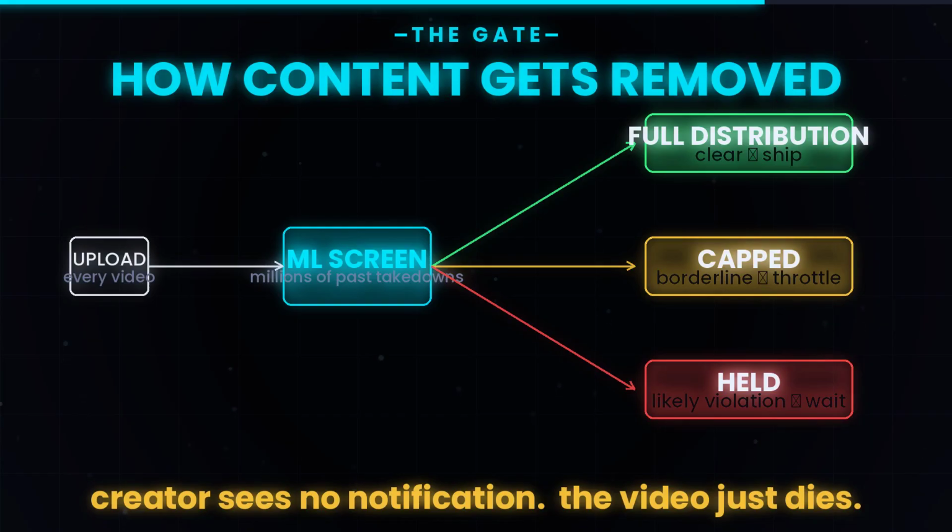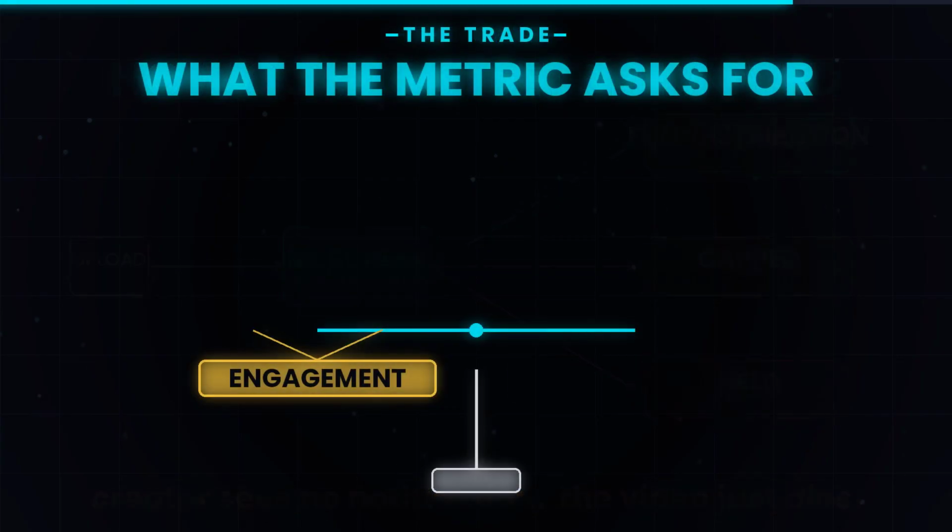From the creator's perspective, it looks like a video flopped. The downranking system is the reason a video can hit 100,000 views overnight and then suddenly stop. A moderator reviewed it and it is now capped. The algorithm did not change its mind. The distribution gate did. Here is the uncomfortable part.